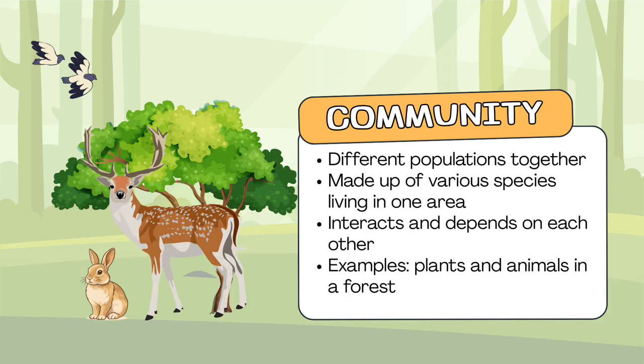Next one, we have the community. It includes different populations living together in a specific area. Members of a community interact and depend on one another, forming a network of relationships that support life. An example is the plants, animals, fungi, and microorganisms in a forest forming a community, which means a community shows how different species coexist and affect each other in nature.